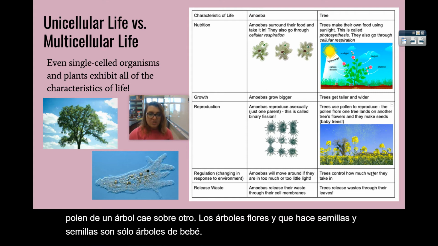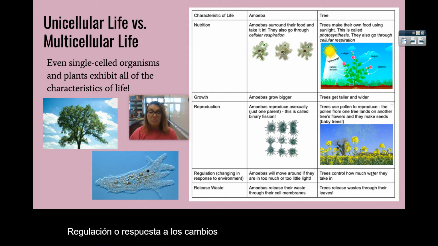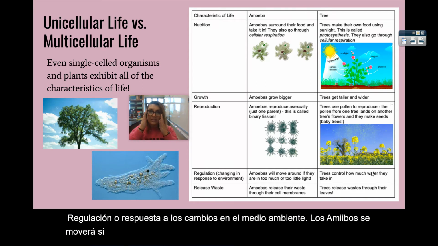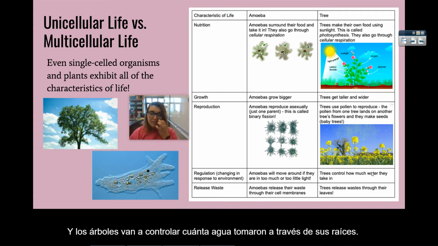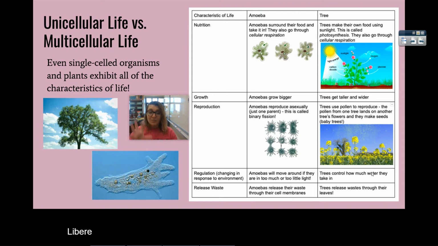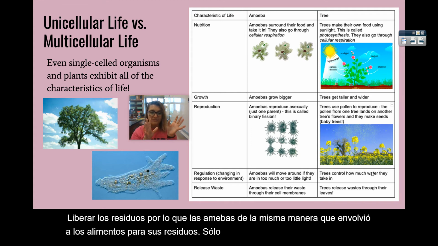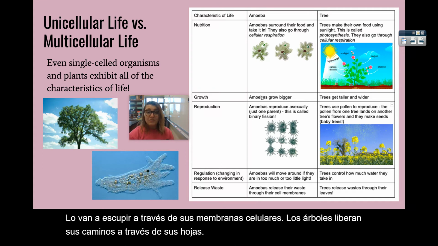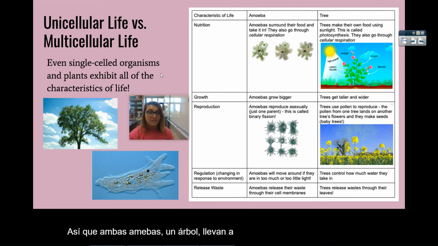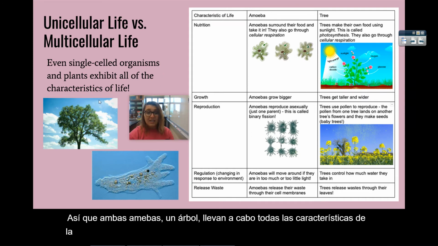Regulation, or responding to changes in the environment. Amoebas are going to move around if there's too much or too little light. And trees, they're going to control how much water they take in through their roots. Release waste. Just the same way amoebas engulfed the food, they're going to spit out their waste through their cell membranes. Trees release their waste through their leaves. So both amoebas and trees carry out all of the characteristics of life, even though this one is just one cell and a tree is made up of a bunch of cells.